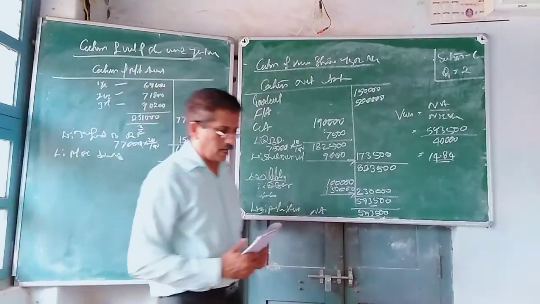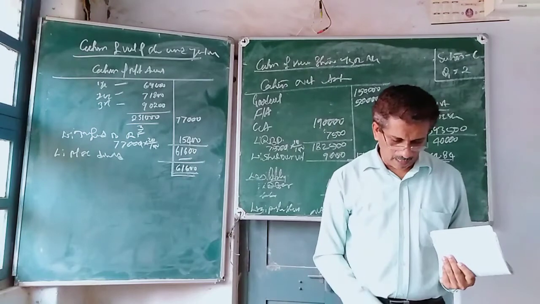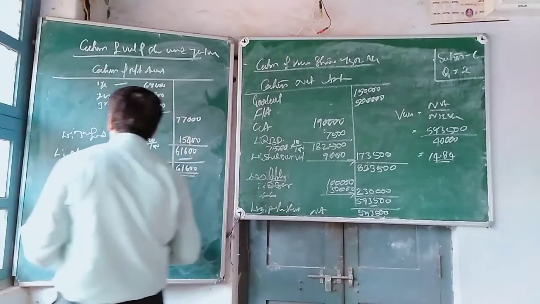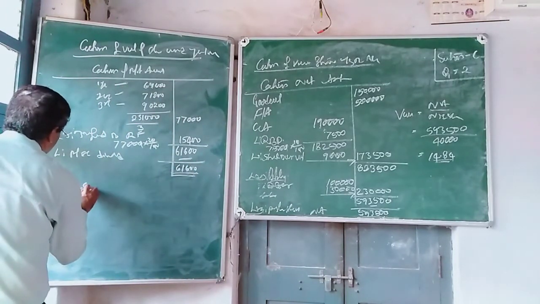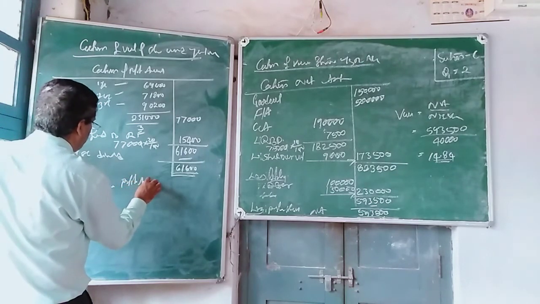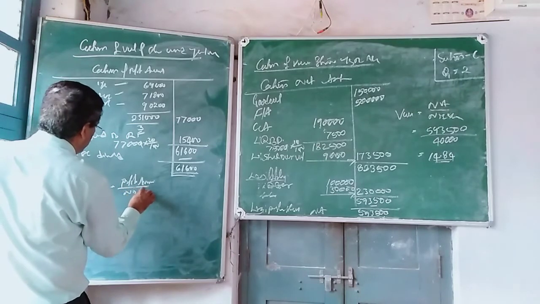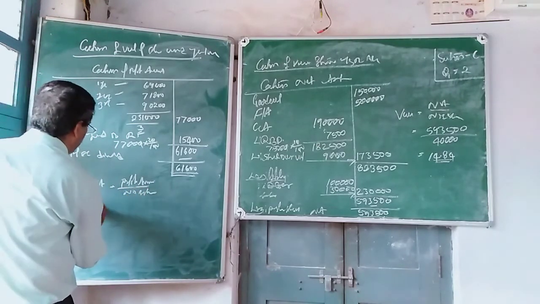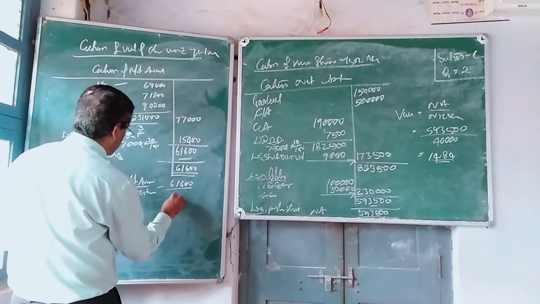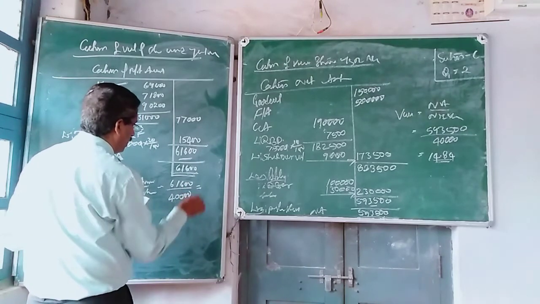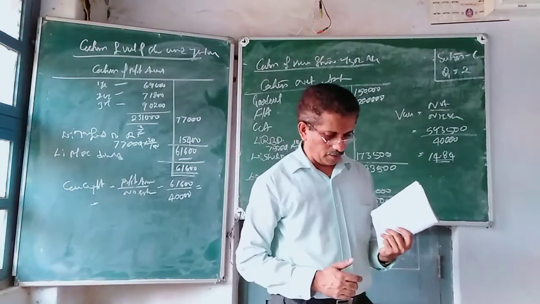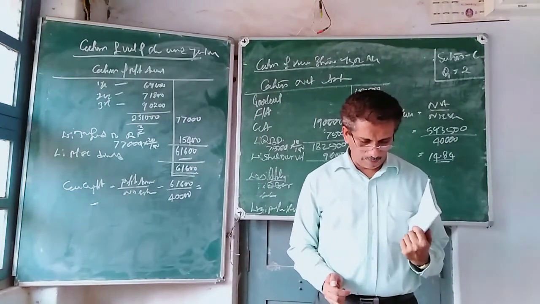Now the next step here is calculation of capitalized profit. Capitalized profit is equal to profit available divided by number of equity shares. Profit available in this case is 61,600 divided by the number of equity shares, 40,000, you will get 1.54.